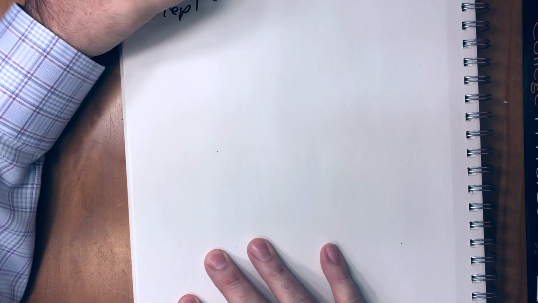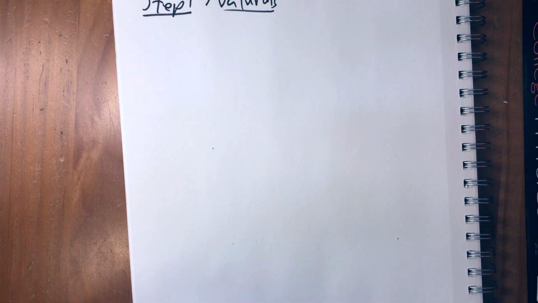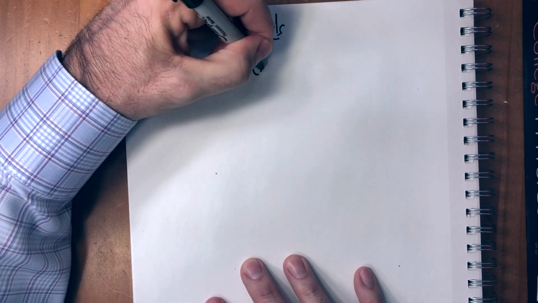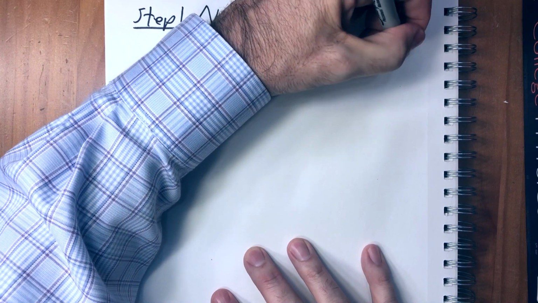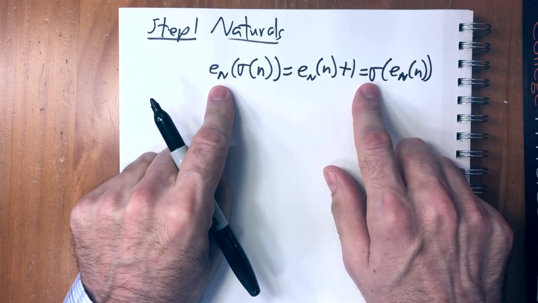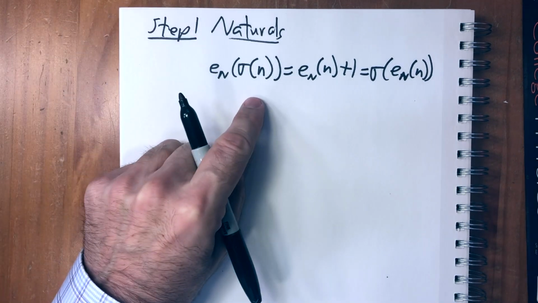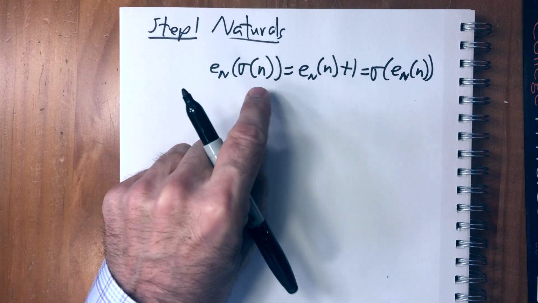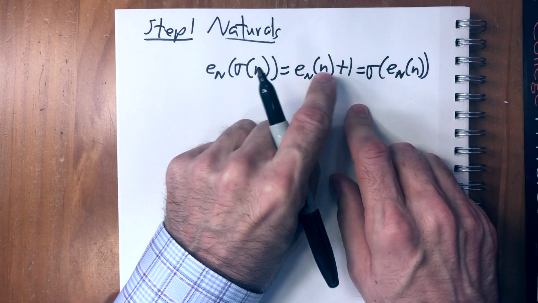So we're just going to do it in steps. Step 1, naturals. First, we embed the natural numbers into the reals with the same embedding that we had before. So this is the same embedding that we had in our first step. This means the successor function. So sigma of 1 is 2, sigma of 2 is 3, and so on. And you embed the successor of n into the embedding of n plus 1.